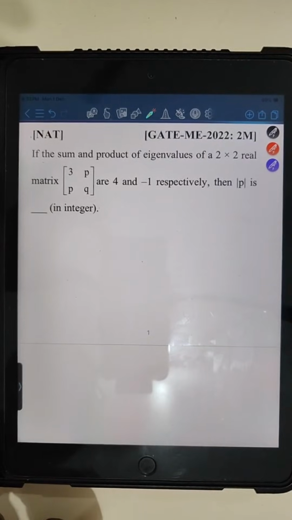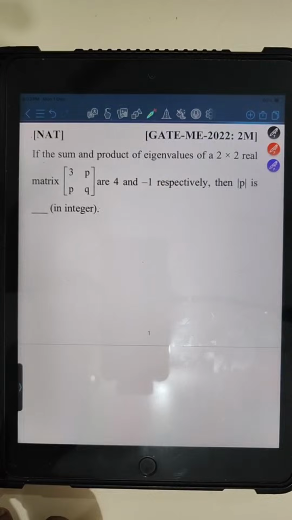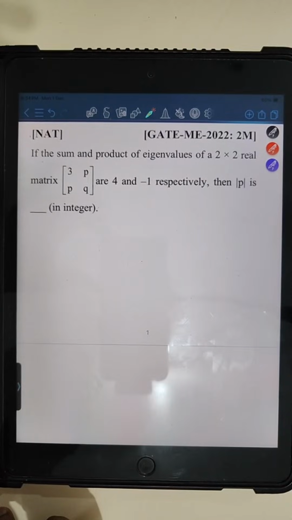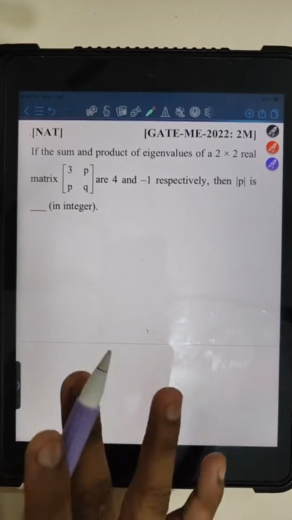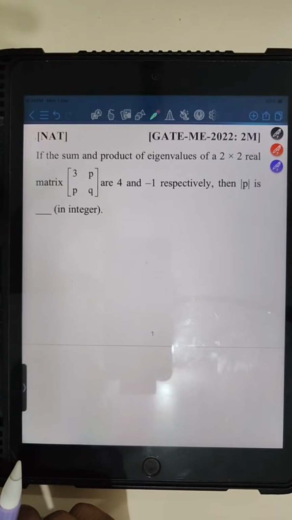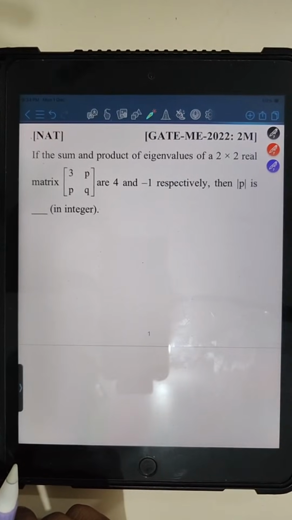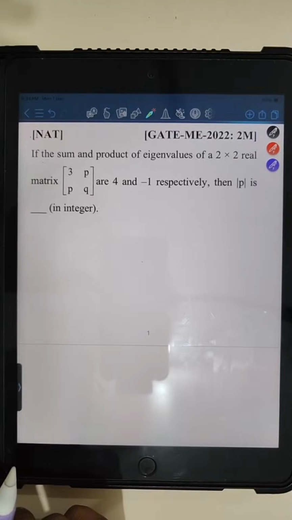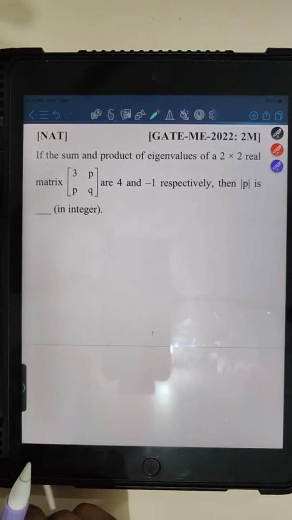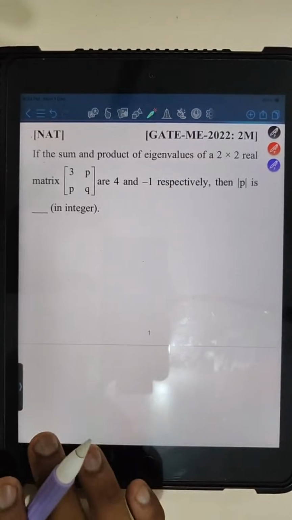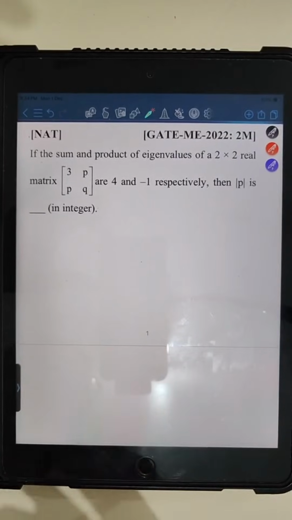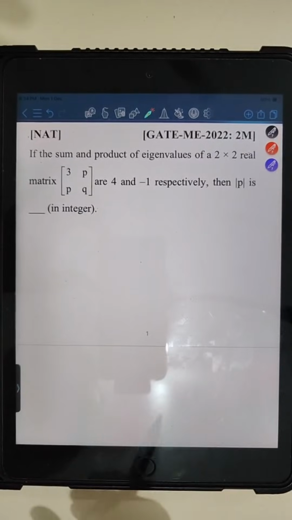So how to do this question? Let me give you a hint. You can use the properties of eigenvalues, and then use the given data to find the answer. Till now nobody has given the correct answer. So I want each and every student to solve this question and comment down whatever you are getting as answer. No issue if it is wrong, because this is a practice session and you are here to learn something. We will discuss the solution in an exhaustive manner, don't worry.